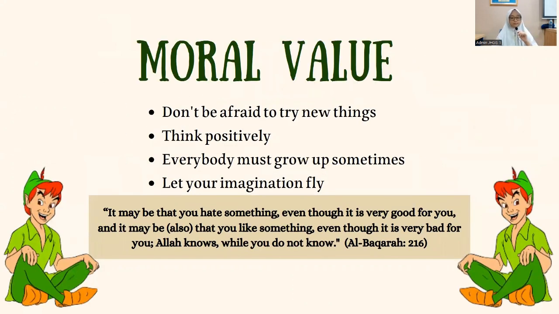Next is moral value. The first is don't be afraid to try new things. At the beginning of the story, Wendy, John, and Michael are kind of scared to try to fly. Next is think positively. When Peter teaches Wendy, John, and Michael to fly, he says thinking positive is the same as having wings. So in this story, if you think positive, you will have wings.